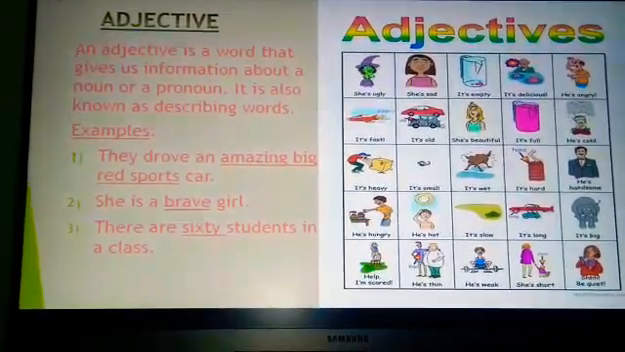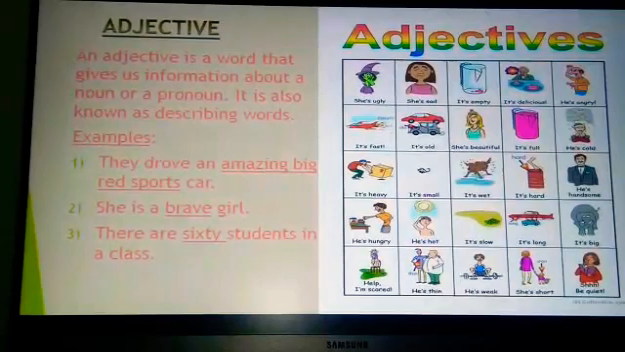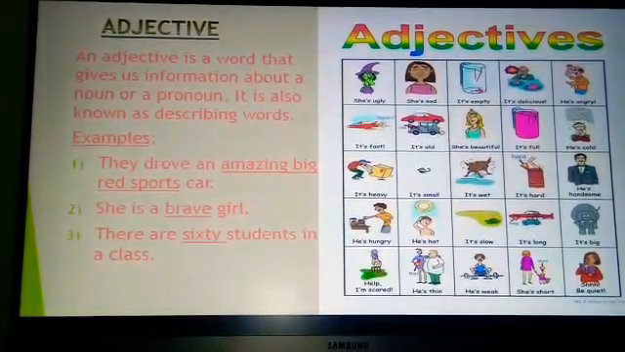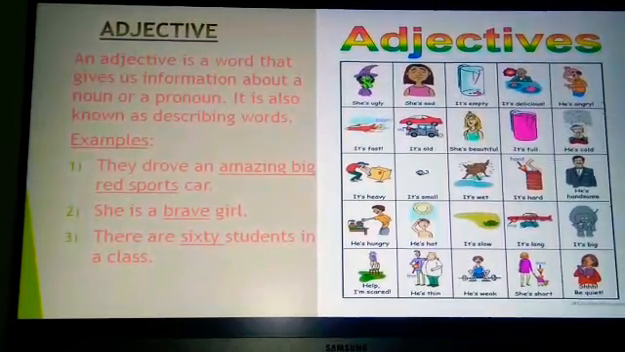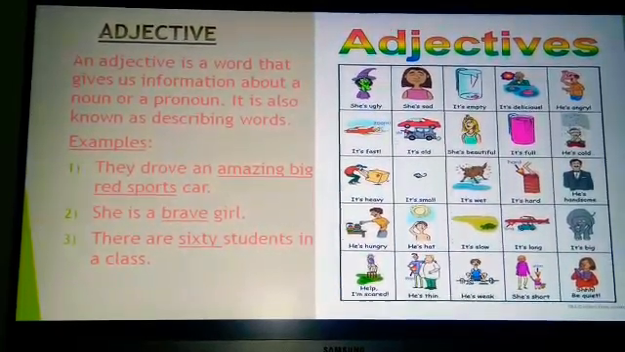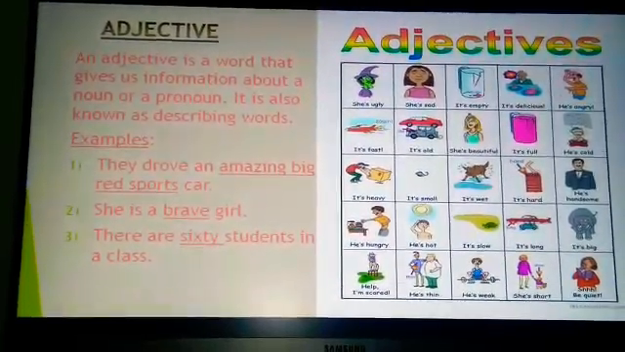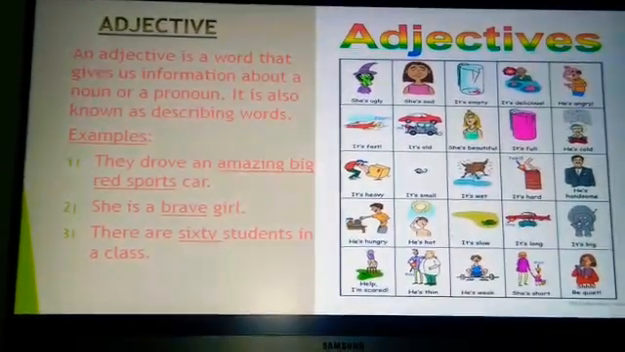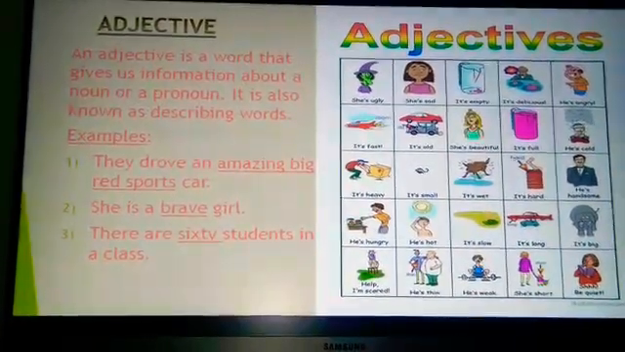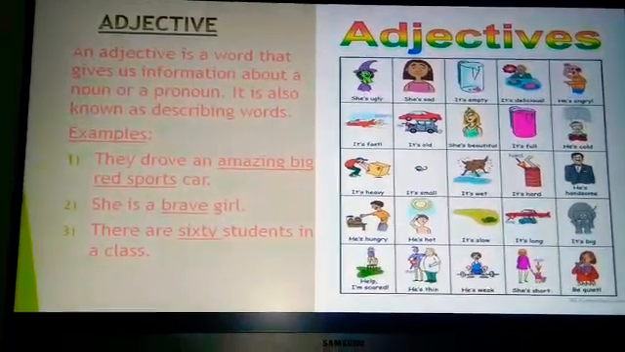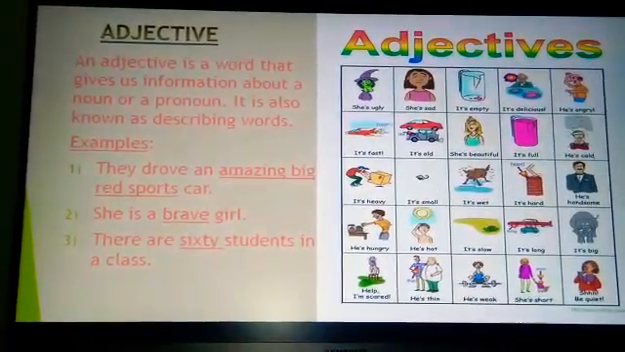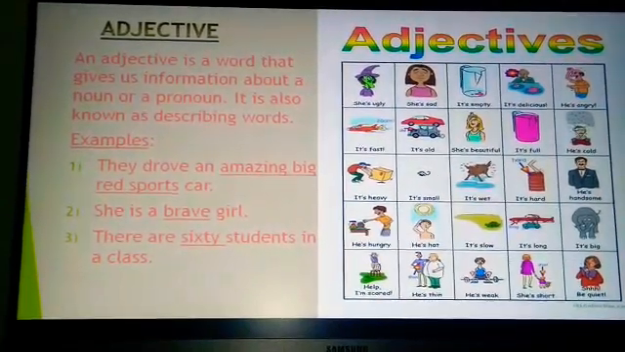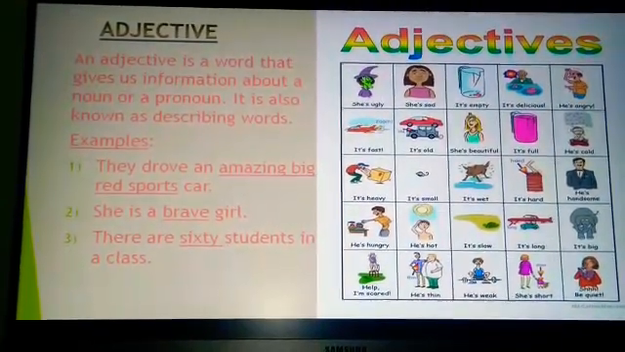Third one, there are 60 students in a class. Here 60 is an adjective of number. It describes the students. It tells how many students there were. 60 students. So 60 is an adjective which describes how many students. So students, did you understand what adjectives are? Adjectives are describing words. They describe a noun or a pronoun.